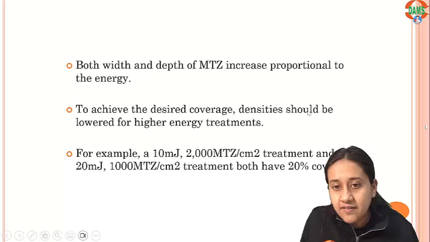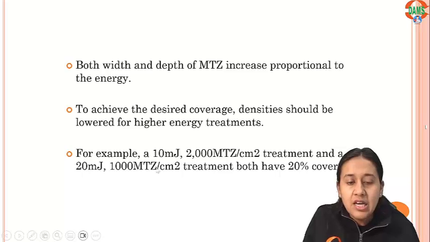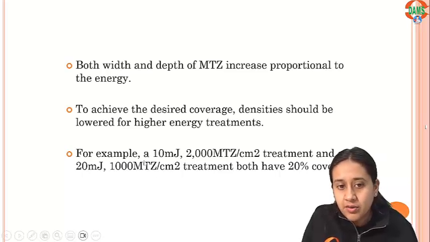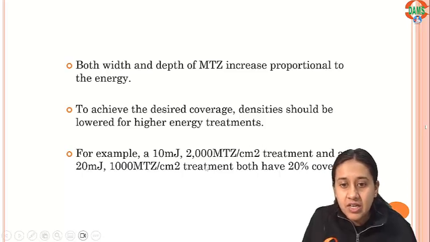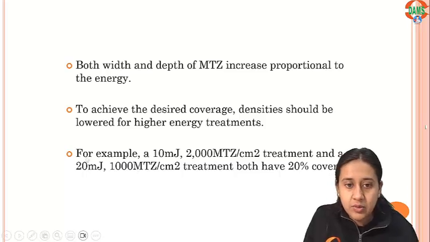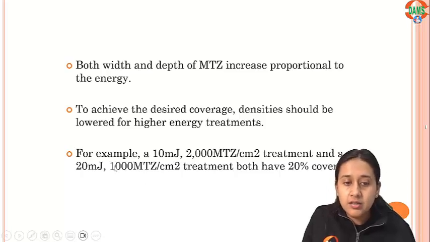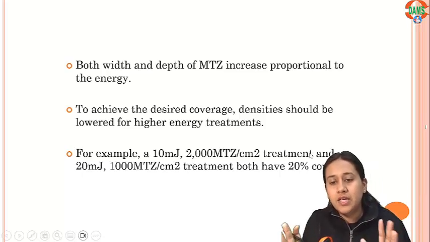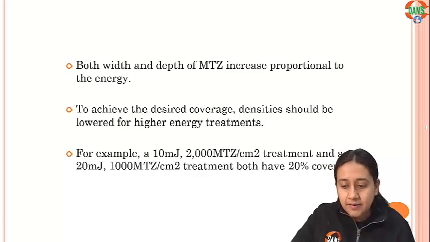To achieve the desired coverage, density should be lower for the higher energy treatments. What does it mean? If you are giving 10 mJ of energy, so 200 MTZ per centimeter square are created. So this is for 10 mJ. We have 200 tunnels created per centimeter square. And if we are giving the energy which is 20 mJ, we are just creating 1000 MTZ per centimeter square. So in both these areas, only 20% of the area is covered. So if you're giving more energy, then the desired area is less.